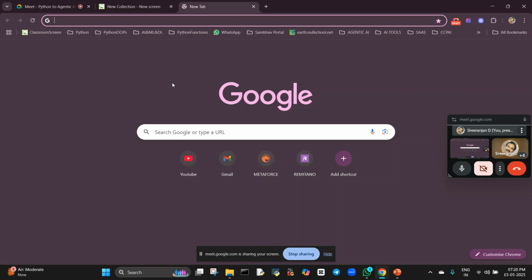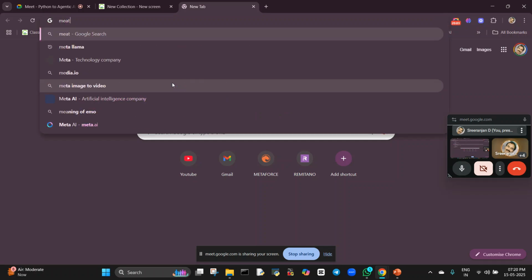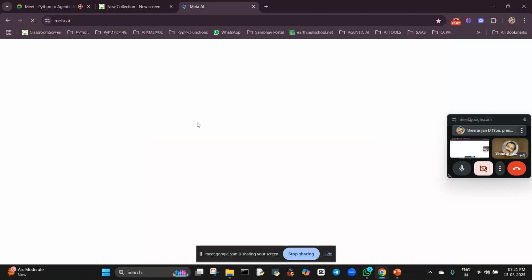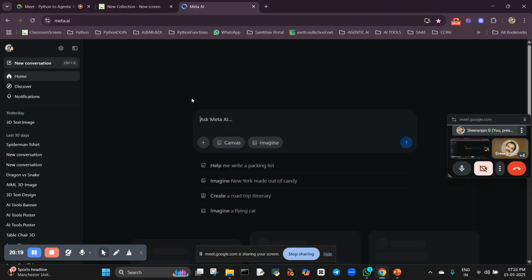So many things you can generate. I'm going to show you meta.ai. I think you are aware of meta.ai. In this, if you log in with your ID, you will automatically be able to see some of the things.